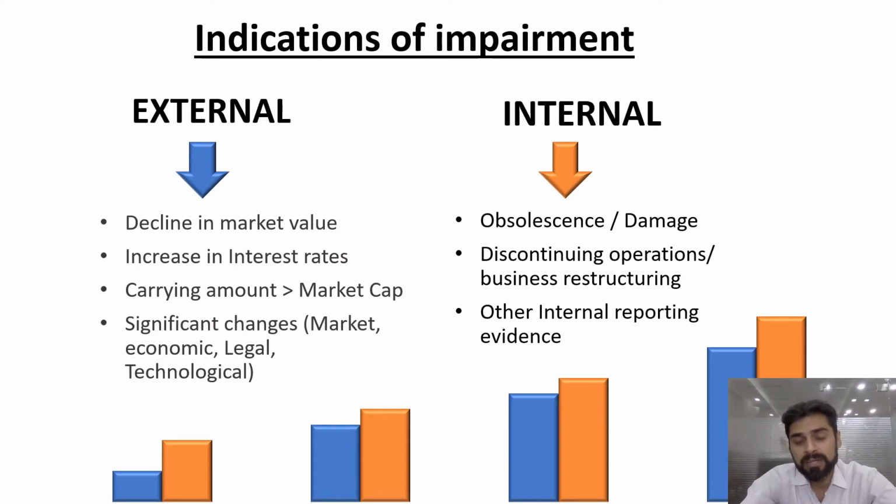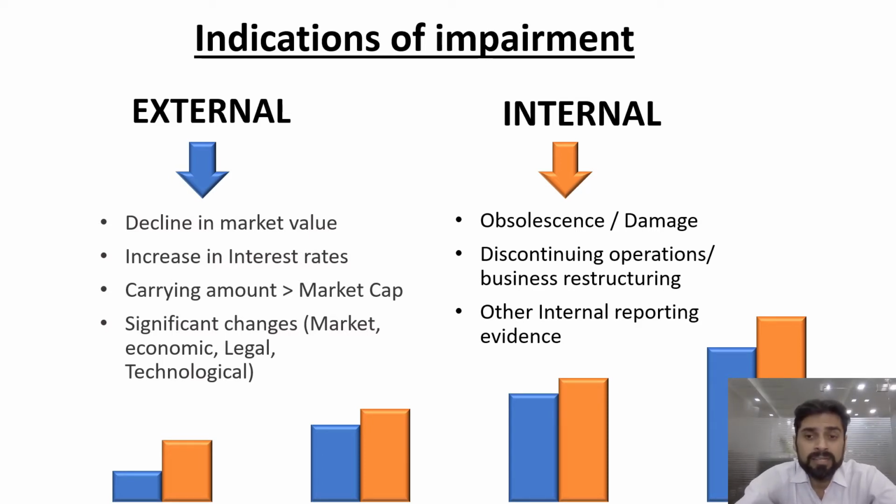There may be internal or external indicators. For example, if there is a sudden decline in the market value, that is an external indicator. Increase in the interest rate, carrying amount greater than the market capitalization. Significant change maybe in terms of technology, in terms of regulatory changes, so you will have to consider that for impairment.